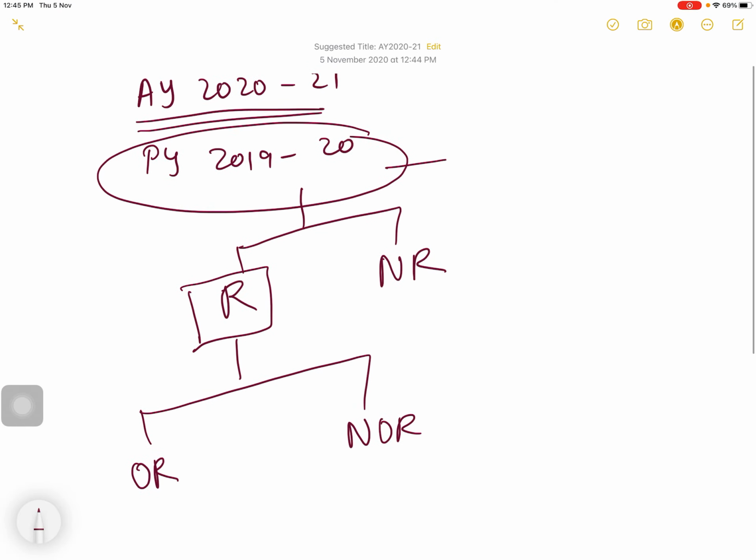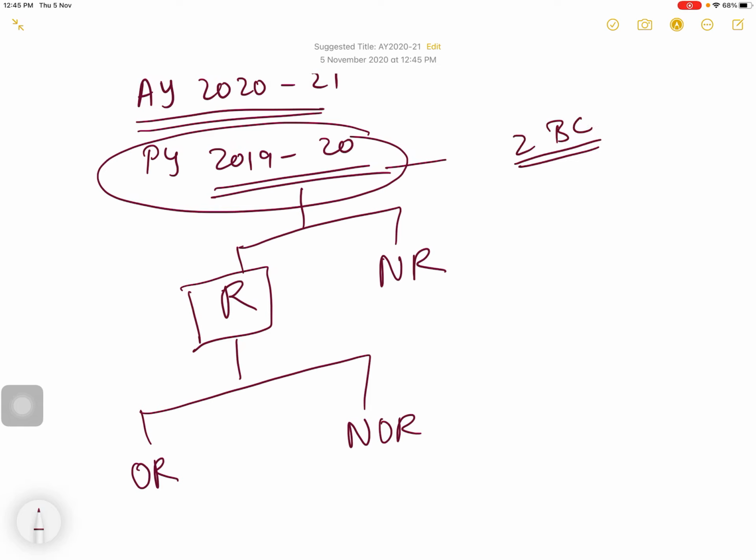Now, we are determining residential status for the previous year 2019-20. So how to determine? You have to check first. There are two basic conditions.